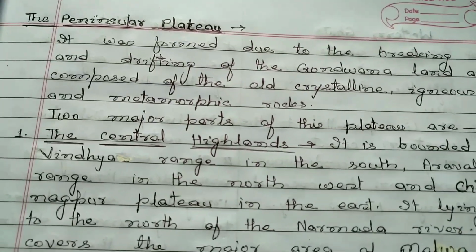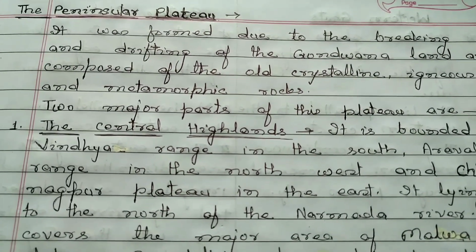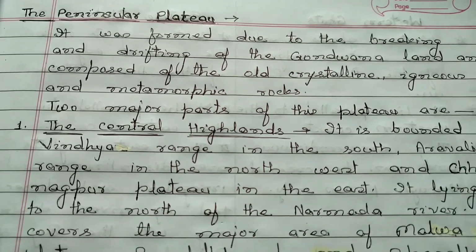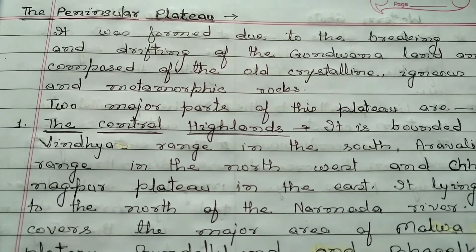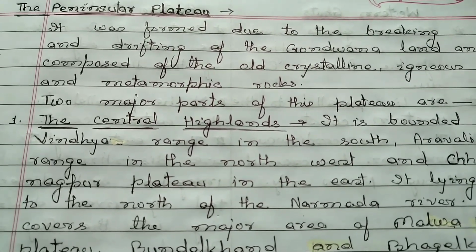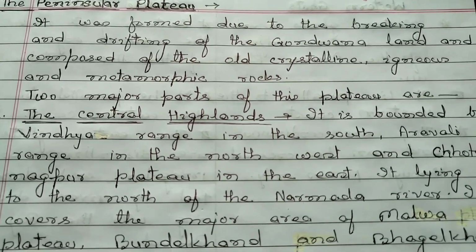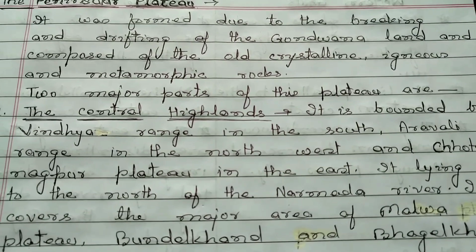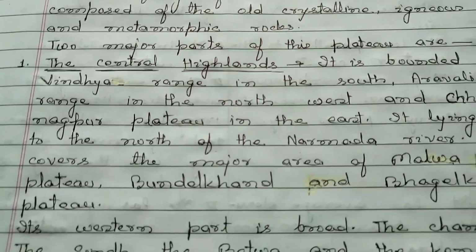Now here are notes for the peninsular plateau. So note down the notes. The peninsular plateau was formed due to the breaking and drifting of the Gondwana land and is composed of the old crystalline, igneous and metamorphic rock.